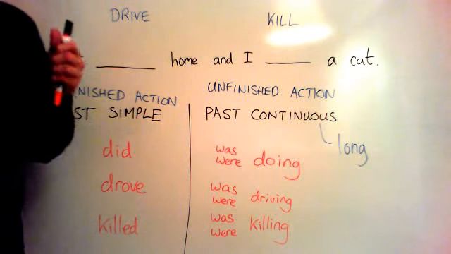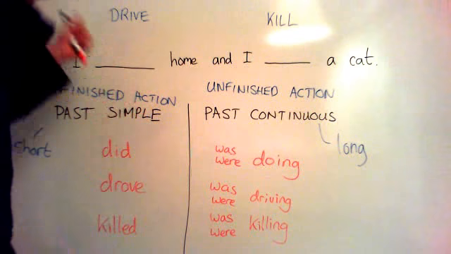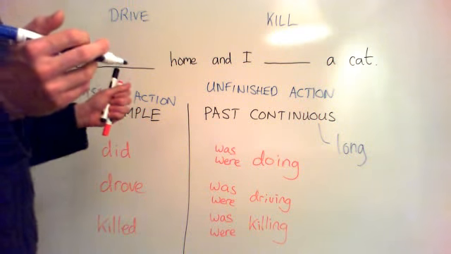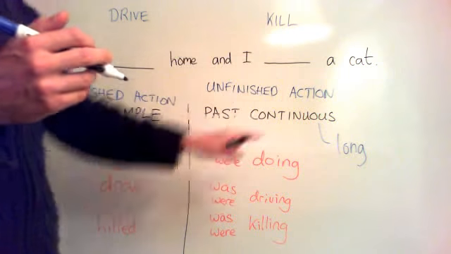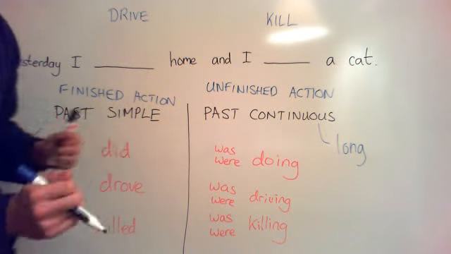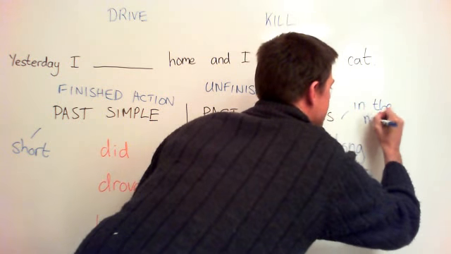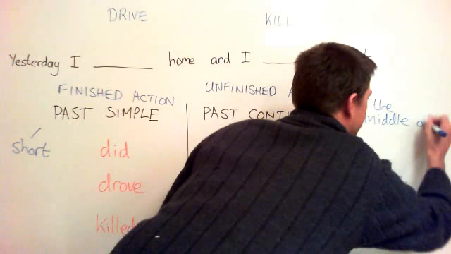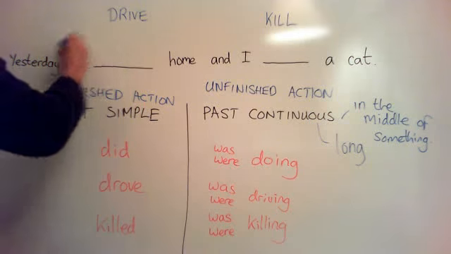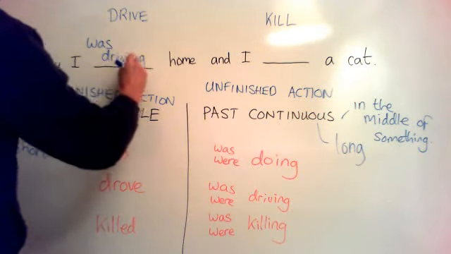So, when you were going home, how long does it take to go home when you're driving? Let's say maybe it takes half an hour, maybe 2 hours. It takes quite a long time. And when the cat was killed, you hadn't finished driving. You were still driving your car. You were in the middle of driving, and this is past continuous. It's when you're in the middle of an action. So we say, yesterday I was driving home. It's not finished. It's a longer action than the other action.